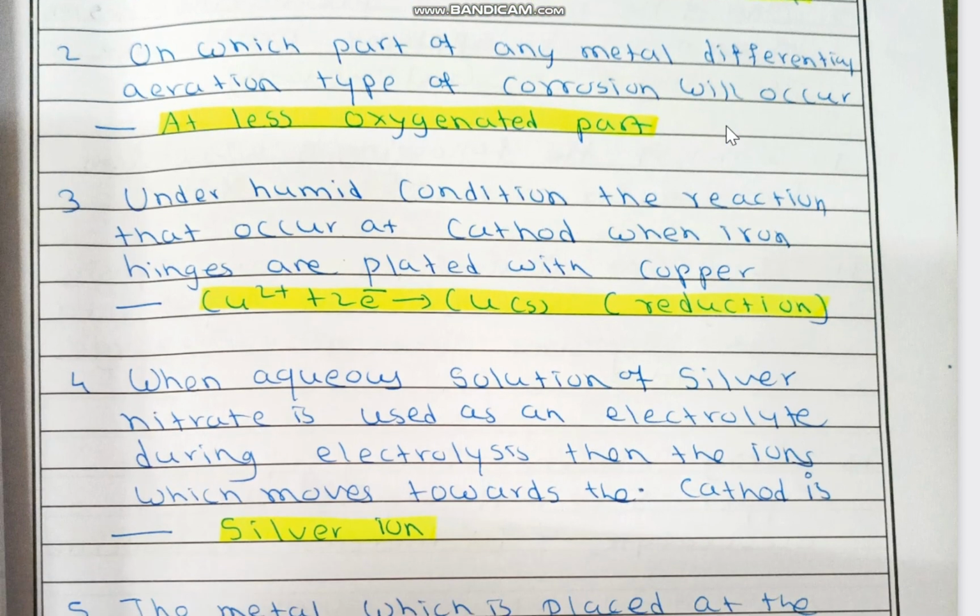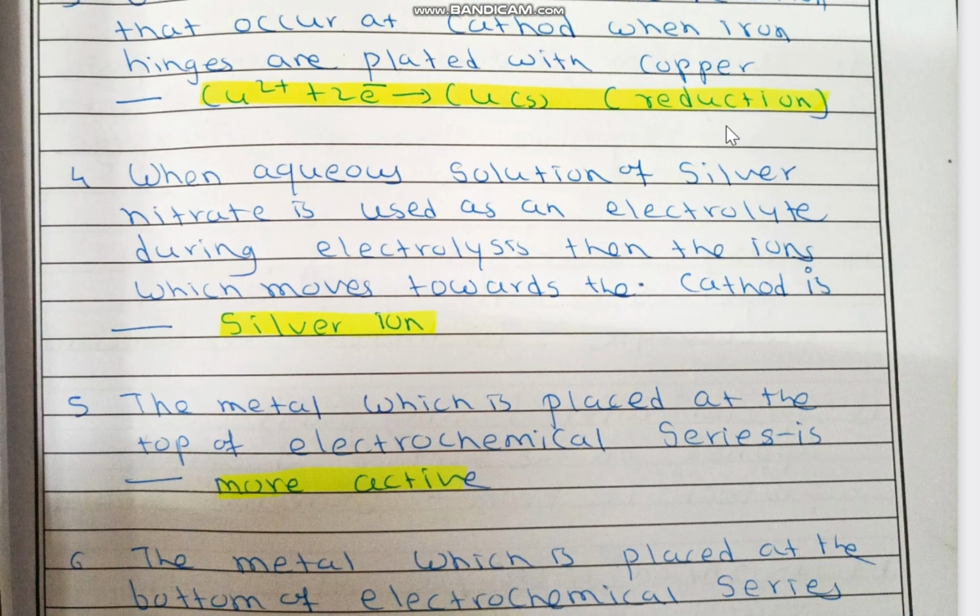Third question is under humid condition, the reaction that occur at cathode when iron hinges are plated with copper is at copper reduction take place, while at iron oxidation take place. This is the reaction. When aqueous solution of silver nitrate is used as an electrolyte during electrolysis, then the ions which moves towards the cathode, these are the silver ions. Ag plus ions that are formed in the solution, they are moved towards the cathode.